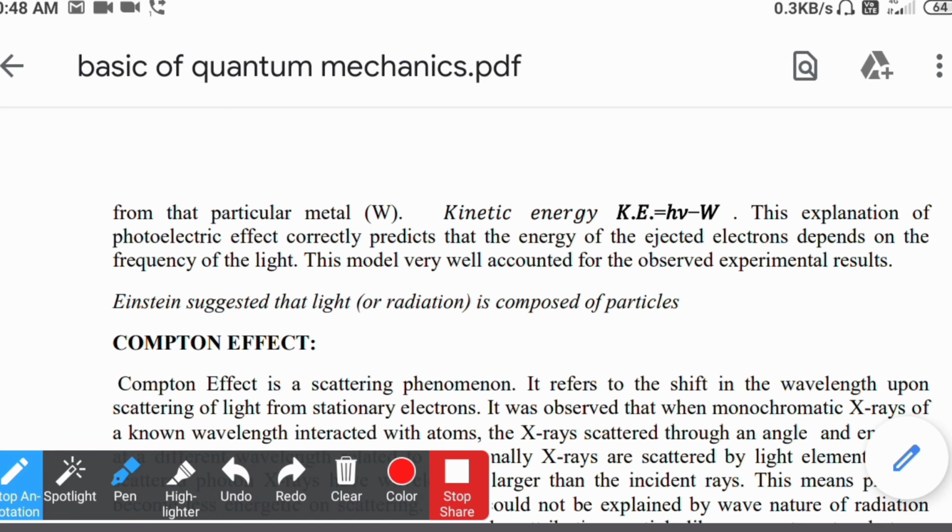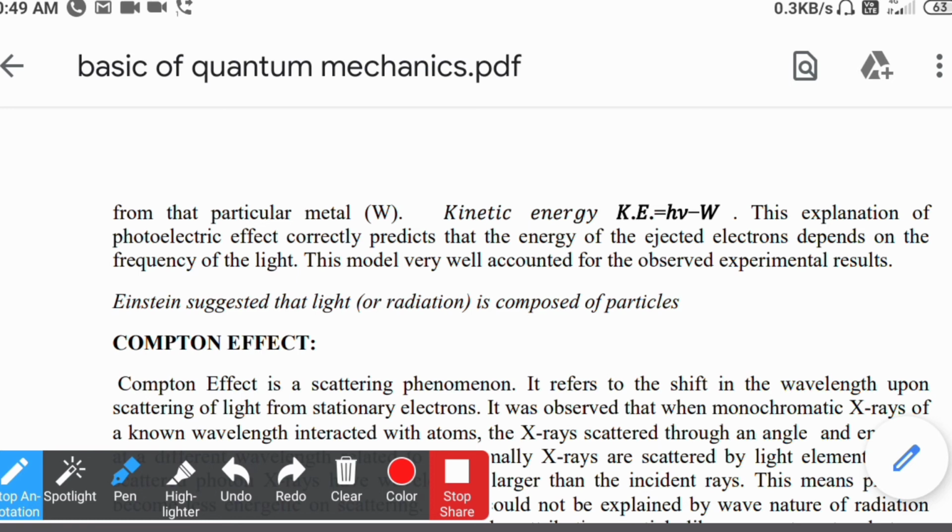If we apply a more intense beam, then what will be the change in the emission spectra? According to classical mechanics, we should get an increase in the kinetic energy of the electron. But in actual practice we get an increase in the number of ejected electrons. So intensity is directly related to the number of ejected electrons, and the kinetic energy remains constant, independent of intensity.